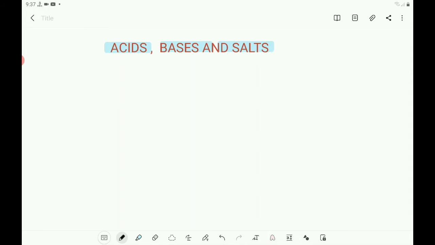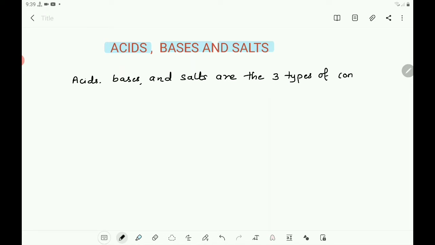These are the three types of compounds based on chemical properties.